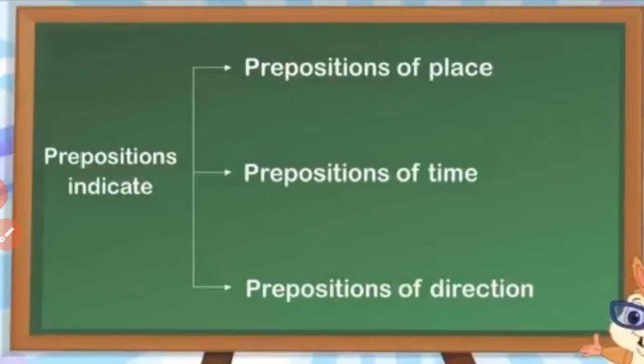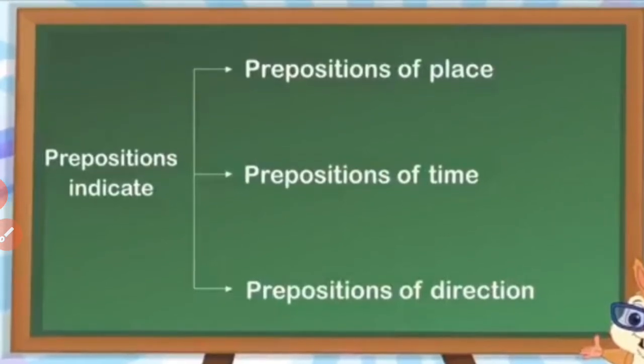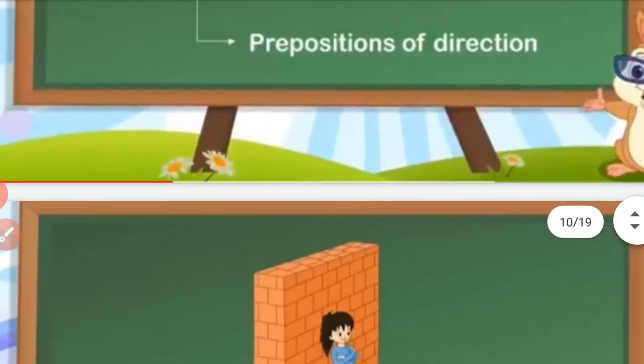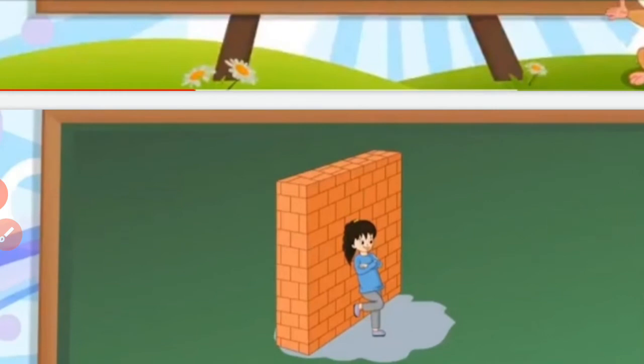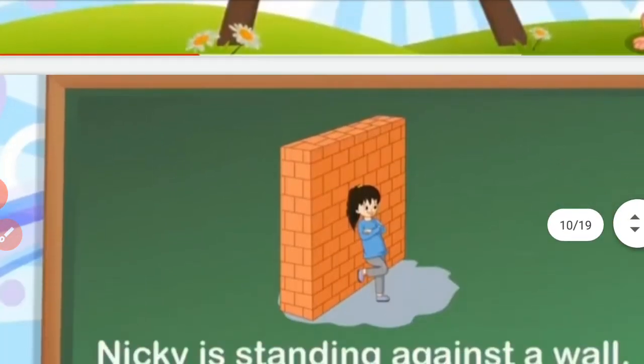Now prepositions are categorized into three groups. First one is preposition of place, preposition of time, and the last one is preposition of direction. That means these prepositions which are used to show the place of the noun are known as prepositions of place. A preposition which shows the noun's action time is known as preposition of time. And preposition of direction will add information about the direction of the action done by the noun.